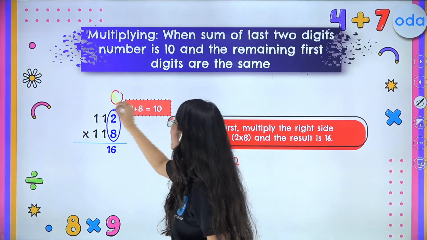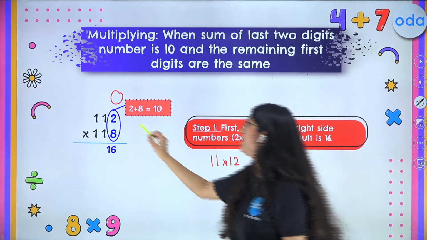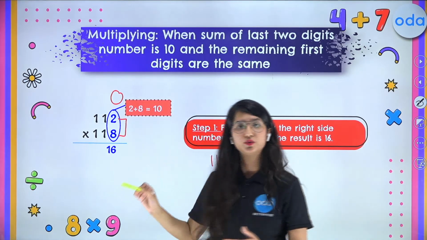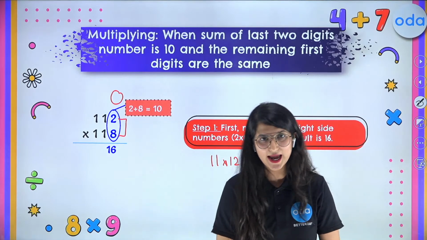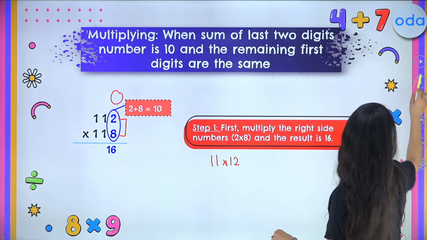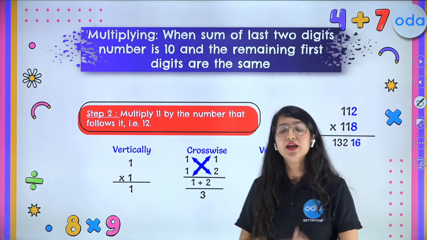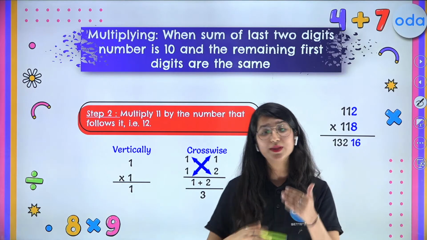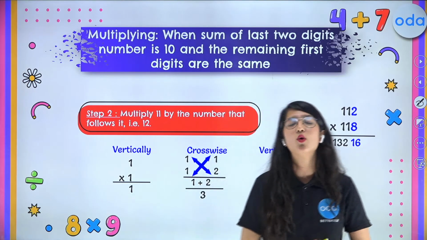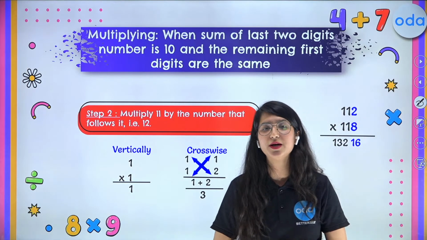The ones place digit is resulting in the sum of 10. Over here we have 8 and 2. 8 plus 2 is 10 and step 2 is absolutely the same, kids. What you are supposed to do? Simply multiply your digits with the next number. So tell me, what is the successor of 11? Tell me in the chat box superbly fast.